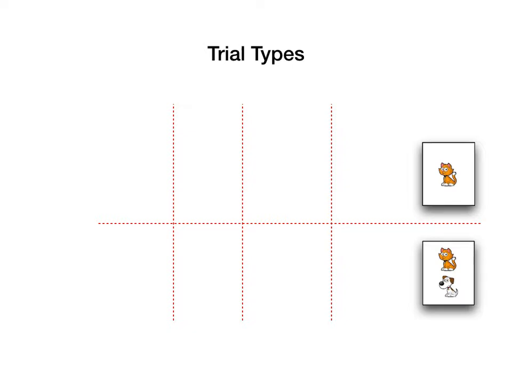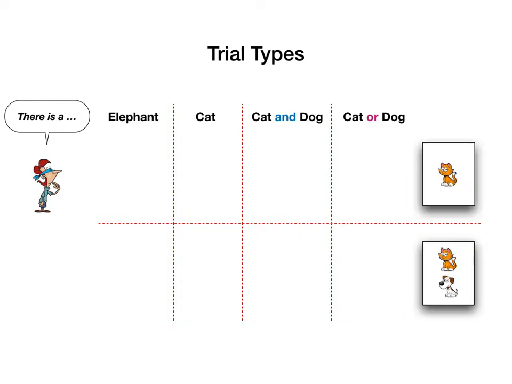As I said, the game had two types of cards, the ones with one animal, for example a cat, and the ones with two animals, for example cat and dog. The guesser used four types of guesses: the ones that did not name any of the animals on the card, for example elephant, the ones that named one out of one or one out of two animals on the card, for example cat, the ones with and, and the ones with or.